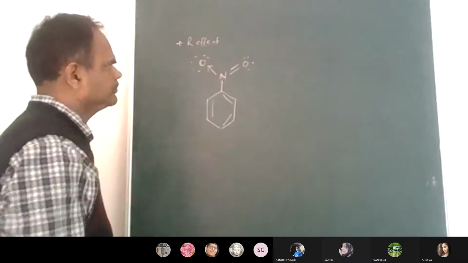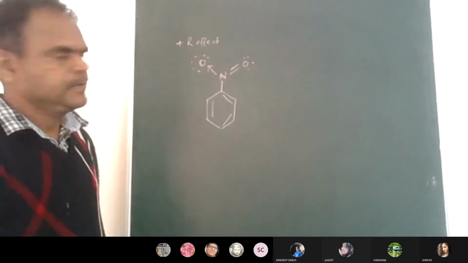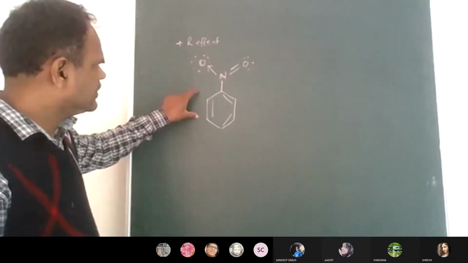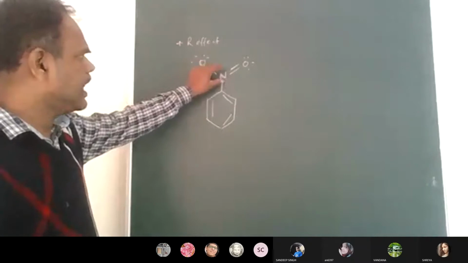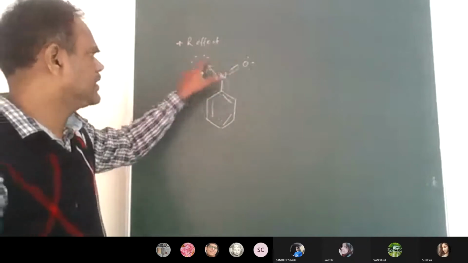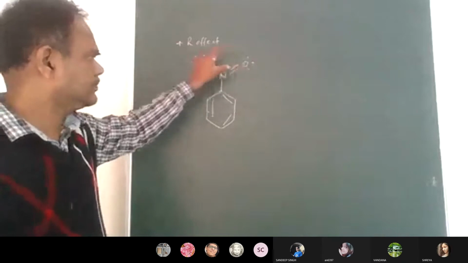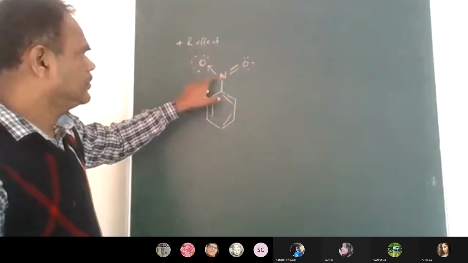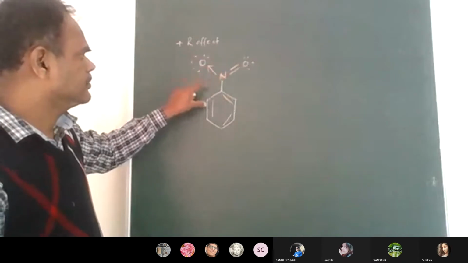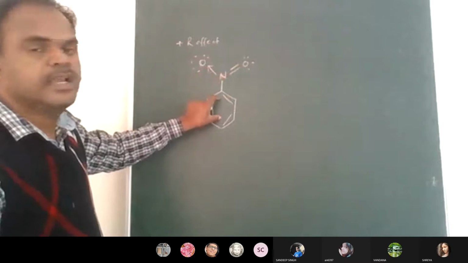On that NO2, two oxygen atoms are present. One oxygen atom has a lone pair, the other has a pi bond.